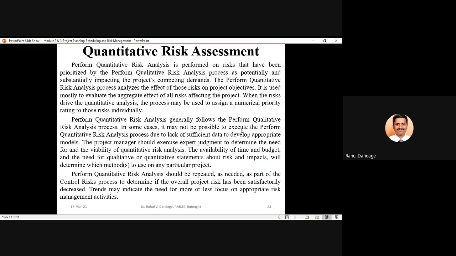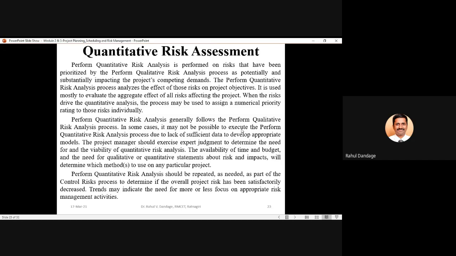Performing quantitative risk analysis is done on the risks that have been prioritized by the perform qualitative risk analysis process as potentially and substantially impacting the project's competing demands.